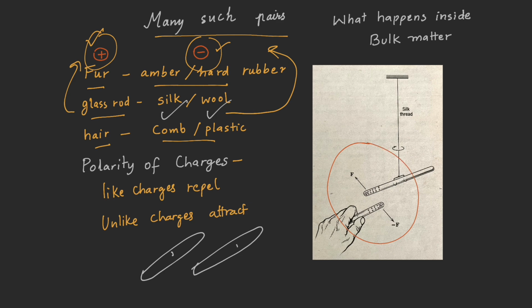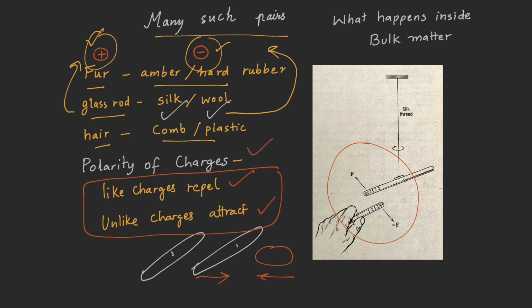And when a rubbed glass rod and amber are brought together, attractive forces work between them. They are attracted to each other. From this we can say that like charges repel and unlike charges attract. And these very properties are called polarity of charges.